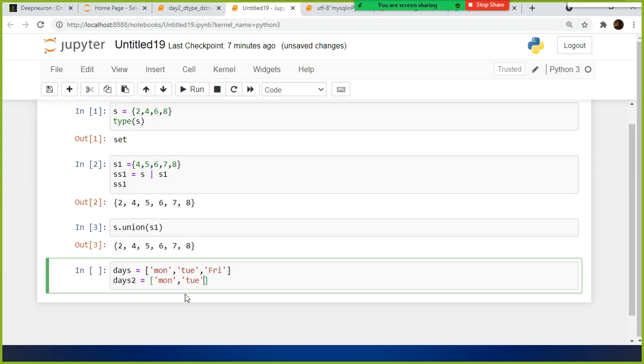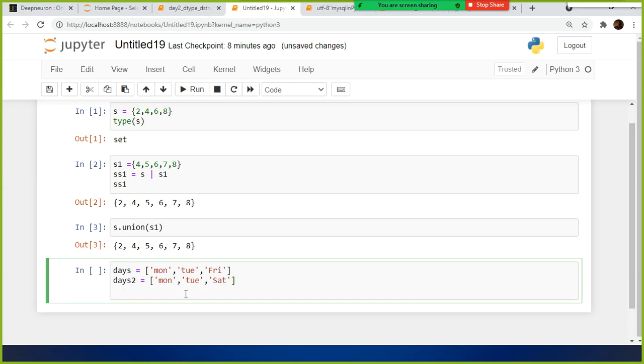It is case sensitive. Make sure that if you want to do some comparison, or if you want to find out the difference, you need to use the same case here. So here I'm going to use something like Saturday. I want to find out the difference between days and days2, right? I want to find out the difference between these two sets. How can I do that?